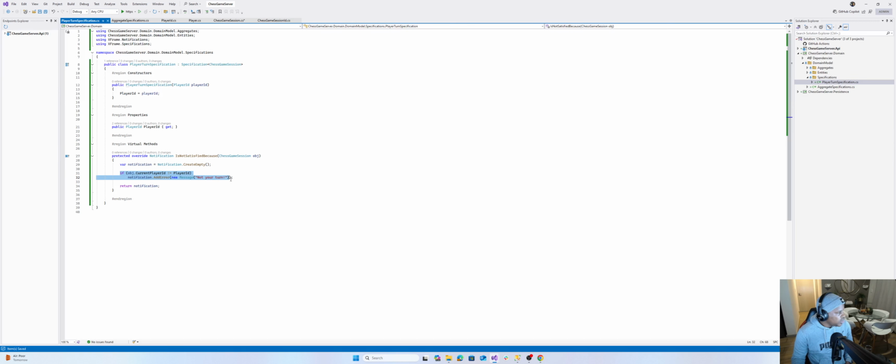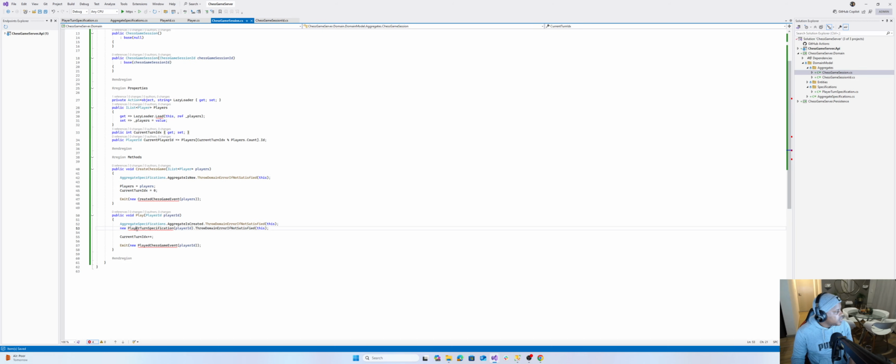If this rule is not satisfied, you will see it throws a notification that says it's not your turn. It's as simple as that. That's what the player turn specification actually does. So player turn specification sits here. So we're going to go see, and there we go. You see, we're cleaning up the stuff as we go along.